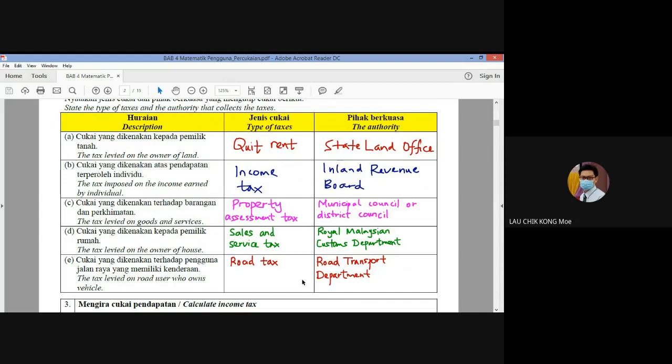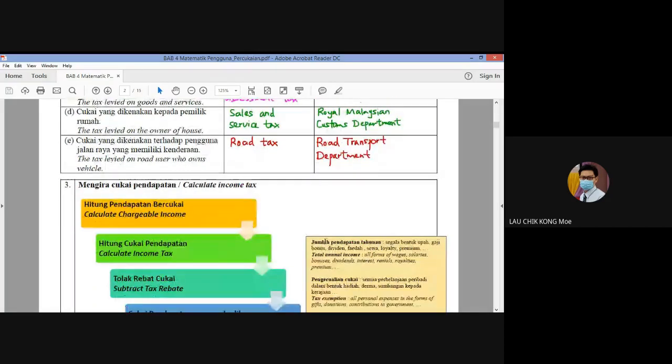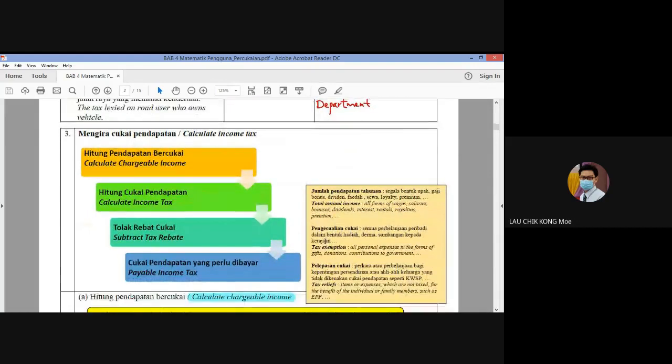Okay, and next, calculate the income tax. To calculate the income tax, we have a few steps here. Number one, we need to calculate the chargeable income. Not all the income needs to be taxed, we will look at the table later on.